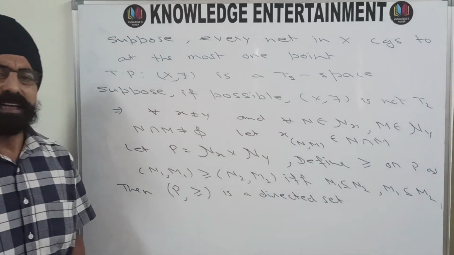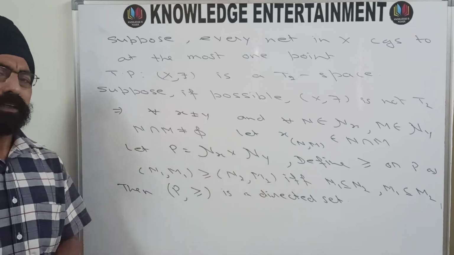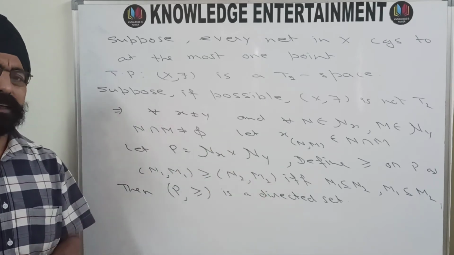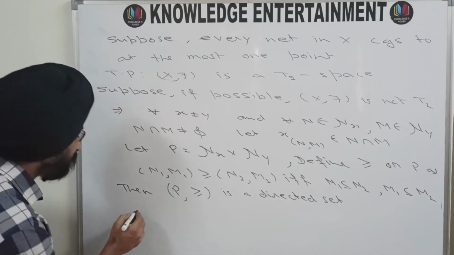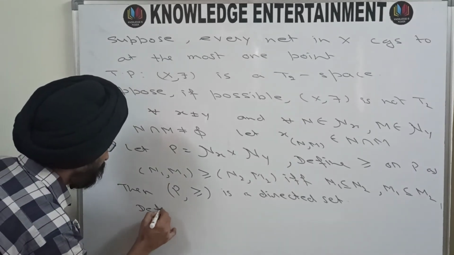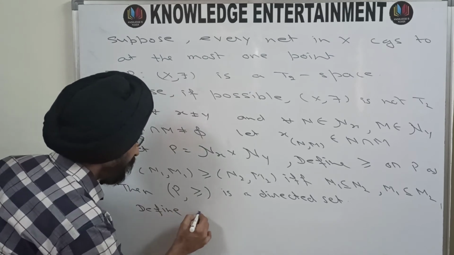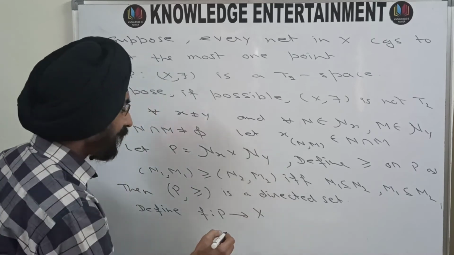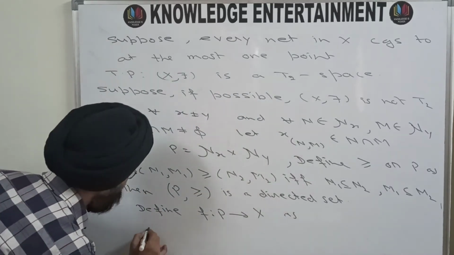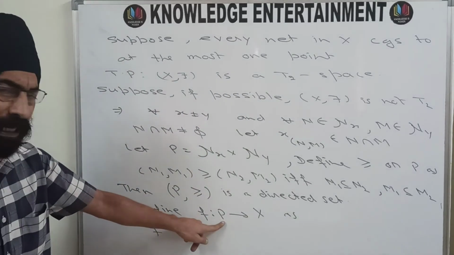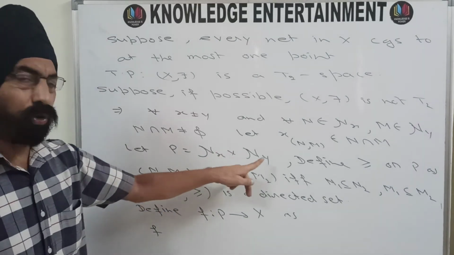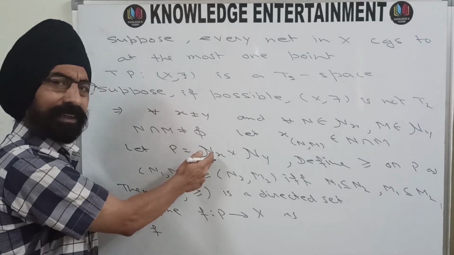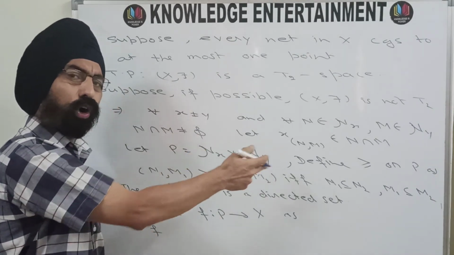And now if I define some function from P to some set, then definitely that will be a net, because the domain will be a directed set. So define f from P to X as f of, now P is Nx cross Ny, so its members will be of the type some member here and some member here, their ordered pair.